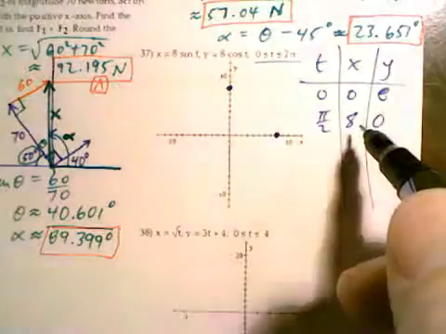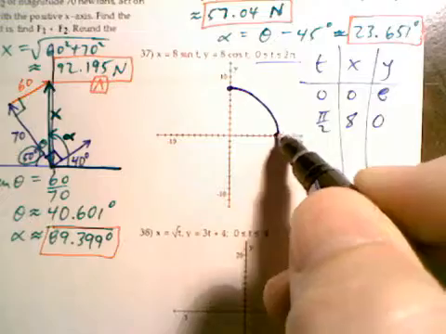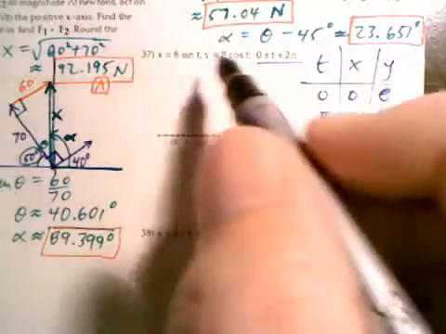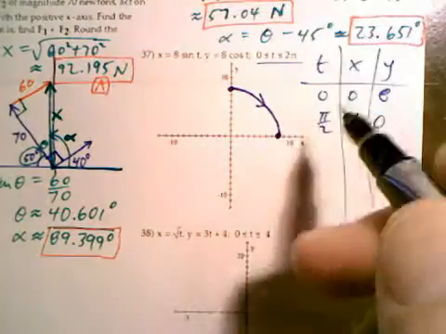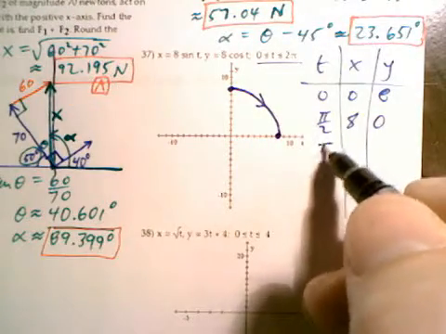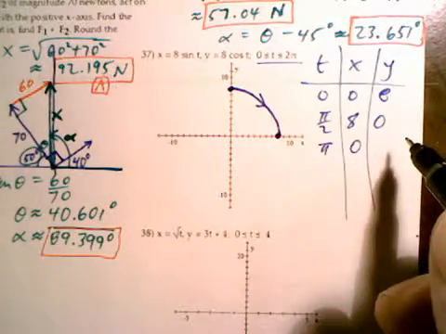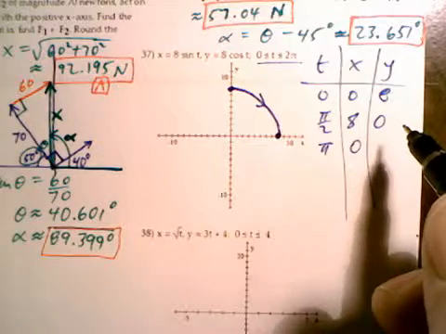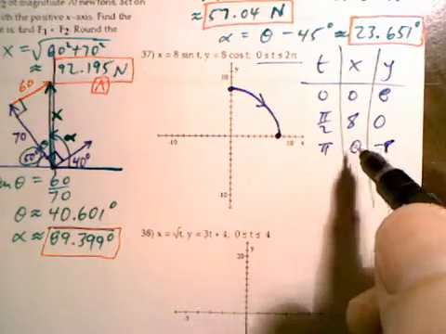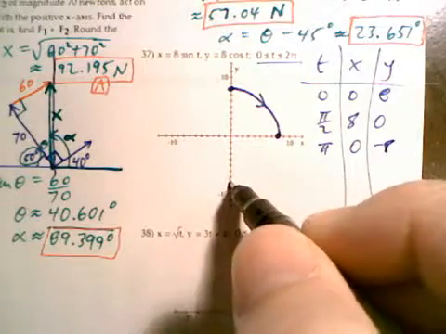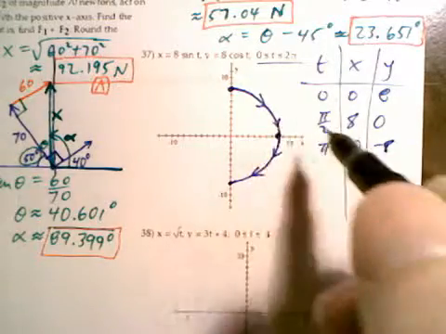If we understand parametric equations with sines and cosines, when these numbers here, 8 and 8, are the same, we get a circle. And it's going to go around like this, but I'll continue to show you why. When t is equal to pi, sine of pi is 0, so x is 0. Cosine of pi is -1, and -1 times 8 is -8. So we get the coordinates of the point on the curve, 0, -8. That's exactly what I said would happen. We're going to get a circle.